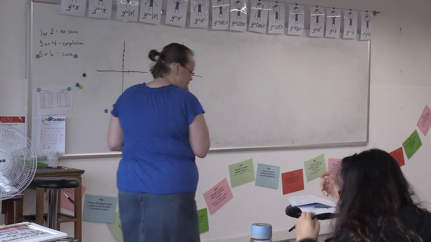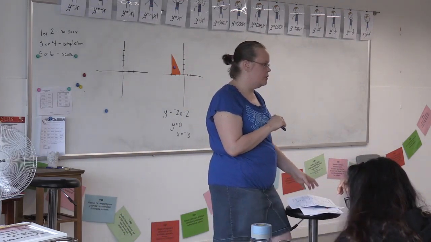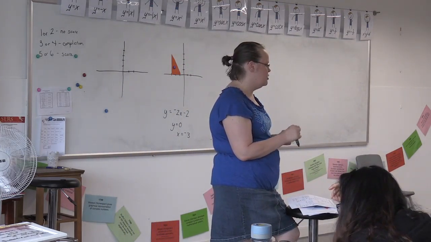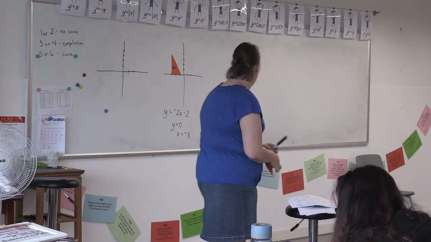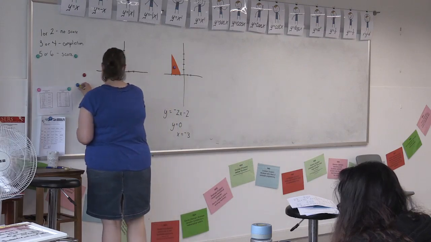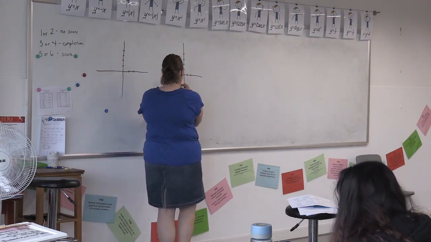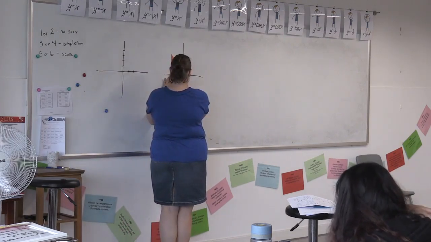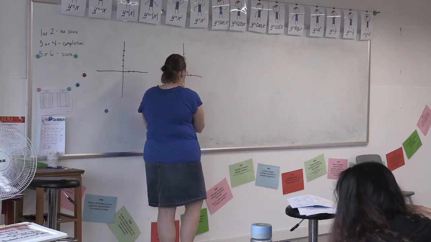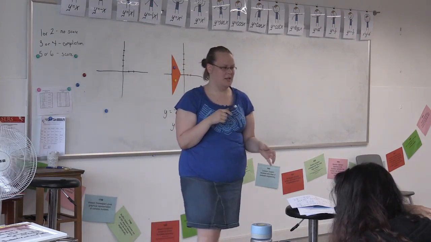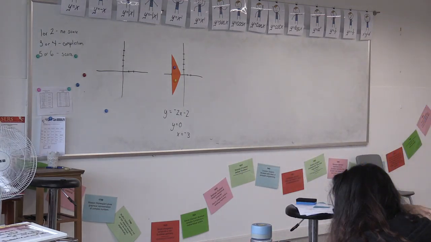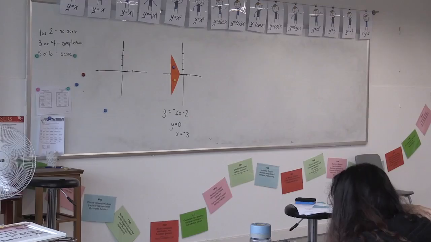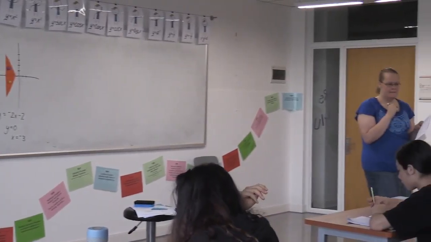Okay, so what does the first question ask us to do? What are we rotating it around? The x-axis. So what will my new shape look like? Another triangle. Sure, another one right down at the bottom, right next to each other. Make sure that you draw that at the very beginning so you can visualize what you're trying to find. Don't start writing equations until you have that drawn, until you can picture what that looks like.